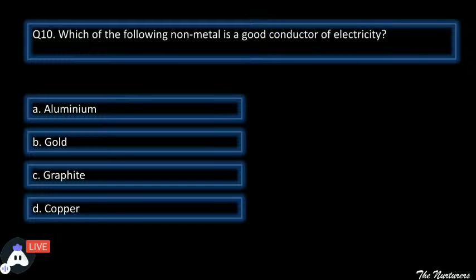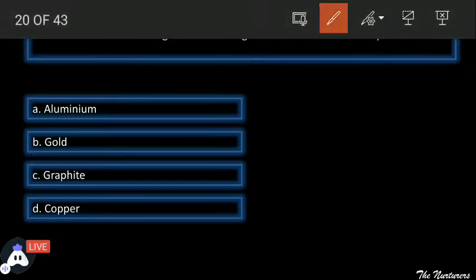Okay, it's finished. See, we are talking about non-metal, and if you all know, copper, silver, or the options aluminium, gold, copper, all these are what? These are metals. And the only option in this category is graphite.